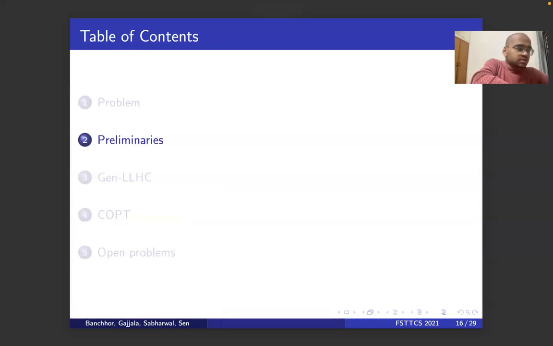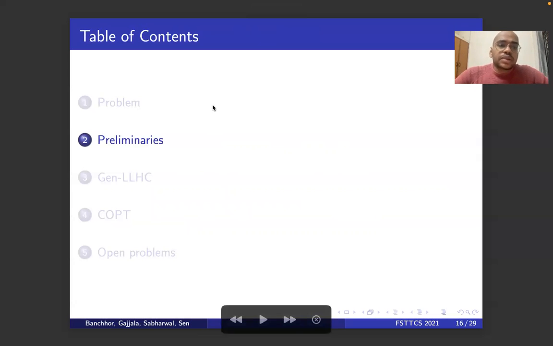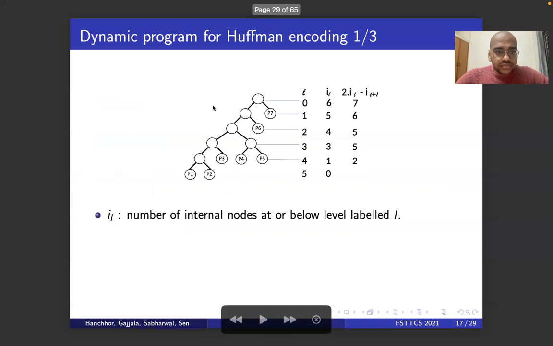We'll first do some preliminaries. Consider the characters to be P1, P2, P3, P4, P5, P6, and P7, and L be the levels labeled from top to bottom. Now, I_L is nothing but the number of internal nodes at or below level labeled L. So consider level 3. There are 3 internal nodes, 1, 2, 3, which are at or below this level. So I_L is the number of internal nodes below.